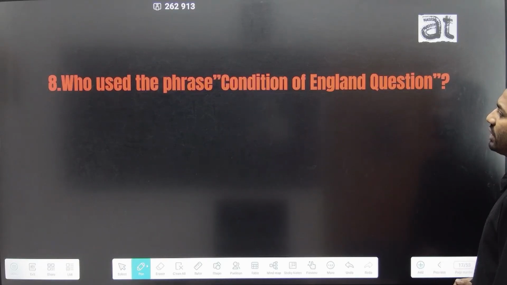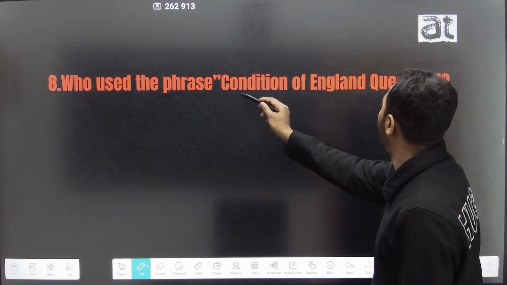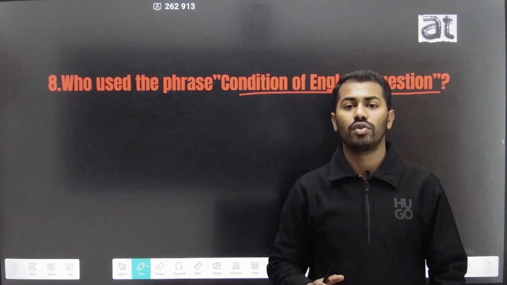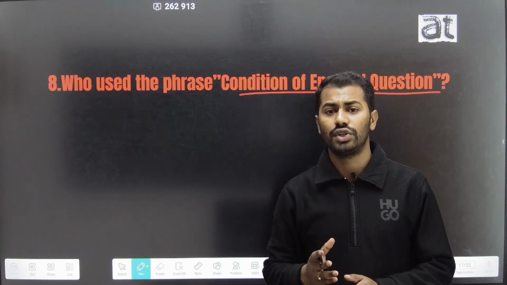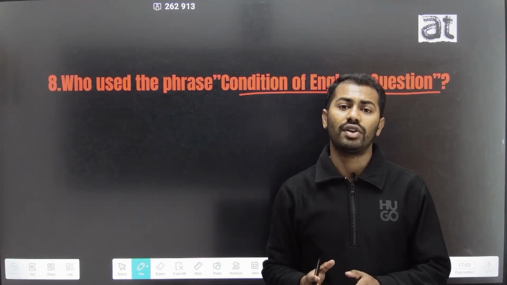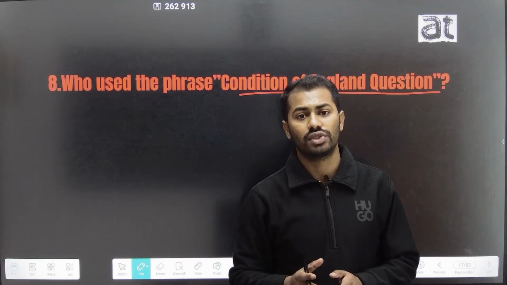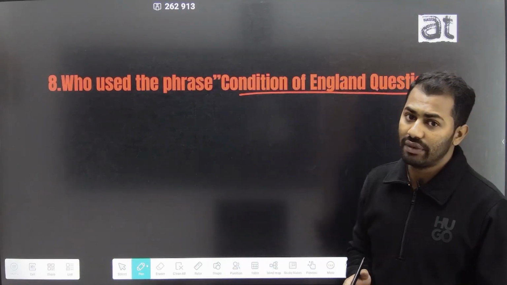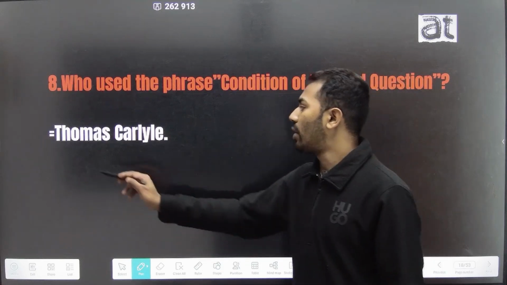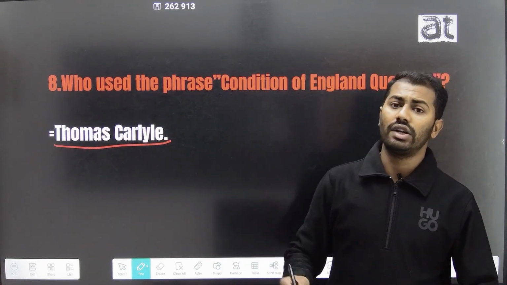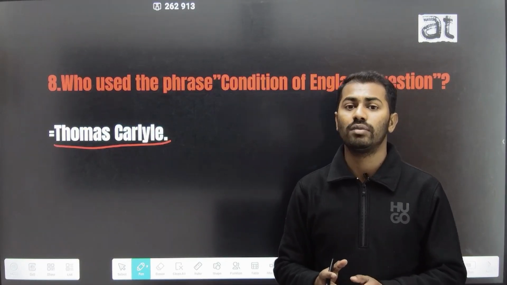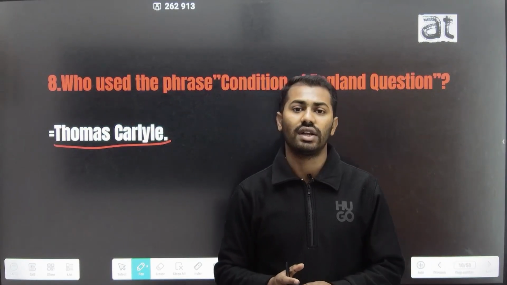The eighth question is who used the phrase the condition of England question? The condition of England question is the most important phrase in 19th century novels, as 19th century novels are all written based on the condition or social reality of England. The phrase was introduced by Thomas Carlyle in his work Chartism, published in the year 1839.